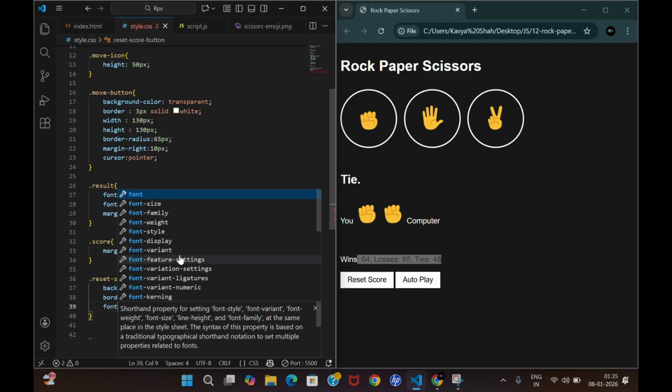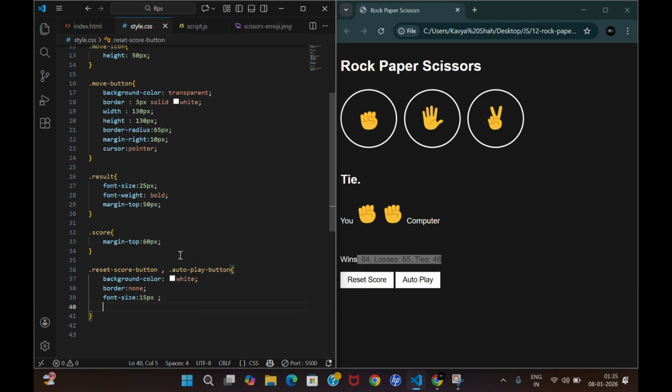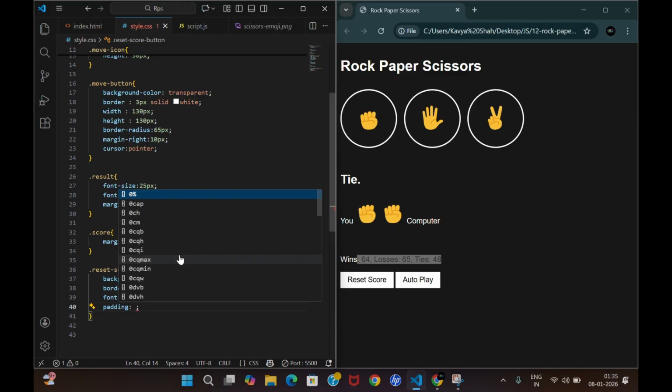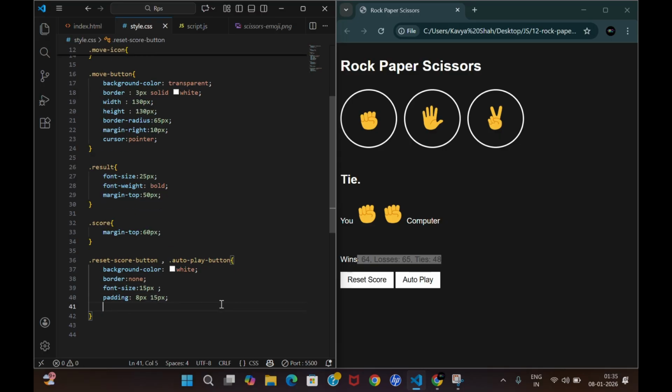Because you can see that there is no border over here. Font size, I can say, let it be again 15 or 10 pixel, not bigger than that. If I add padding over here, padding is the space between the border and the content. So 8 pixel and 15 pixel: 8 pixel will add from top and bottom, 15 pixel will add from left and right in both of these cases. Again, this should be no space. Again, cursor should be pointer.